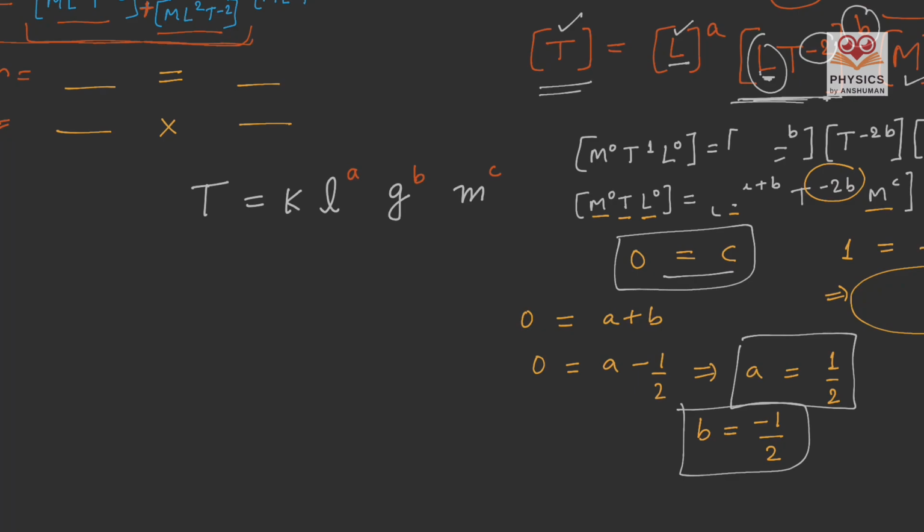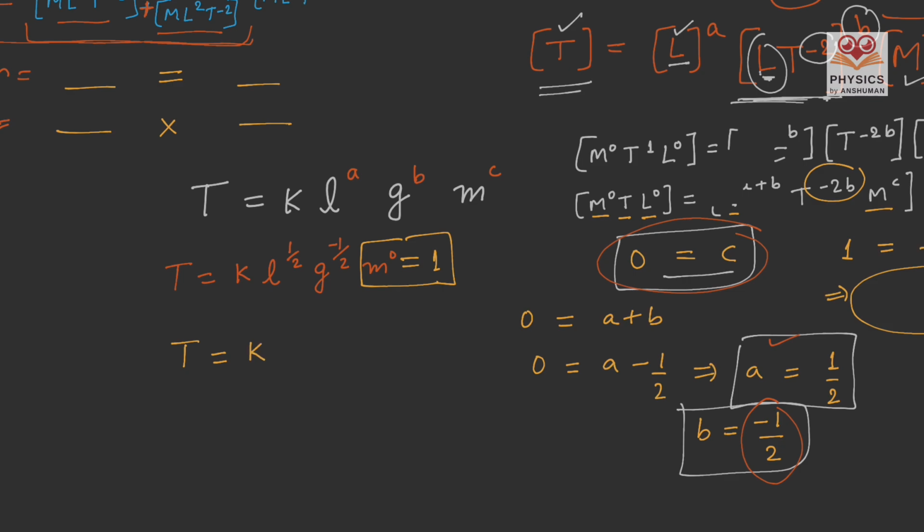We can substitute these values to our original equation, that is T is equal to k, L to the power a, g to the power b, and m to the power c. So now we can write T is equal to k, L to the power, the value of a is 1 by 2, so L to the power 1 by 2, and then g to the power b, and b is minus 1 by 2, and after that m to the power c, and our c is equal to 0. Since m to the power 0 is equal to 1, we don't have to use the dimension m here. We will only stick with k, L and g. So our time period is equal to k.